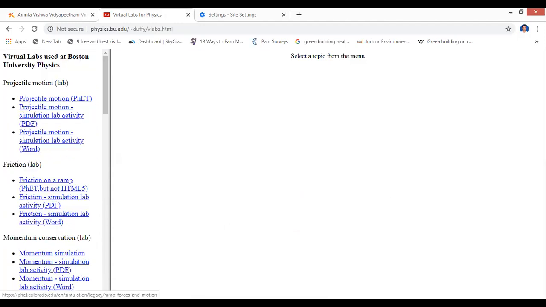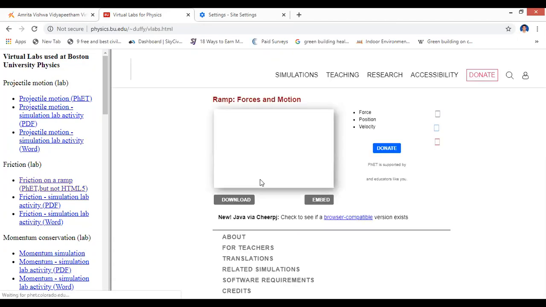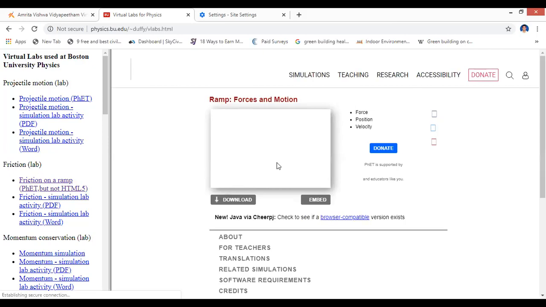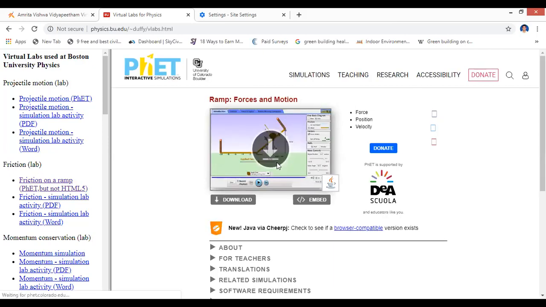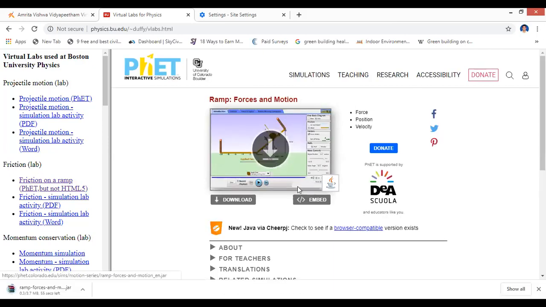Okay, this is developed by Florida University. After you go to the simulation lab activity, it redirects you to the PhET website. Play the video, and others can be downloaded to see the simulation. Let me download it. Yes, you can download it. Some videos can be played directly over here and some can be downloaded. Okay, let me see the next lab.